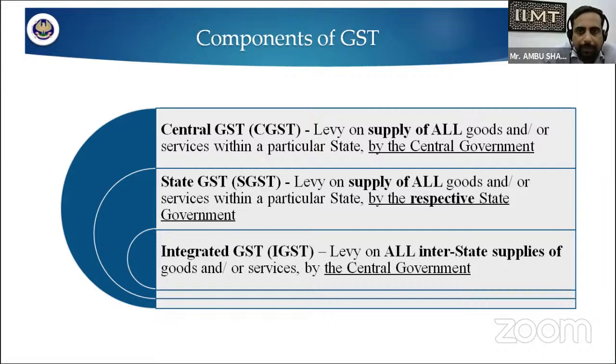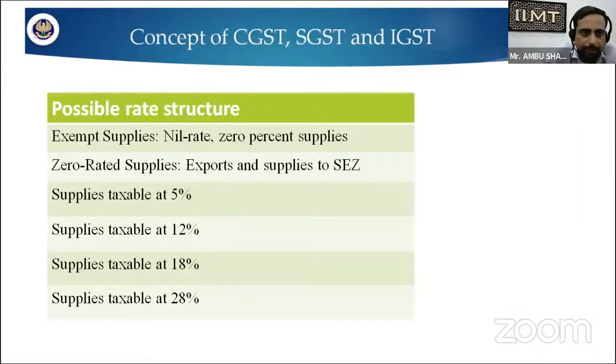Suppose you are purchasing a commodity and you are paying GST. Then you have to divide that GST amount into two parts if the commodity is within the state, CGST and SGST. Suppose the rate of GST is 12%. Then you have to pay 6% CGST and 6% SGST, that is State Goods and Service Tax. Next, moving to the next slide, what is the concept of CGST, SGST, and IGST?